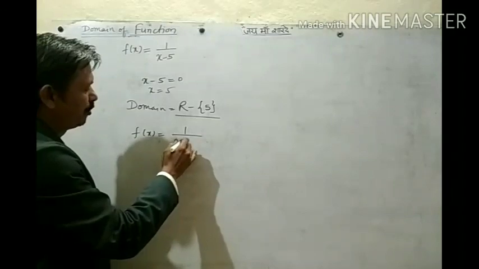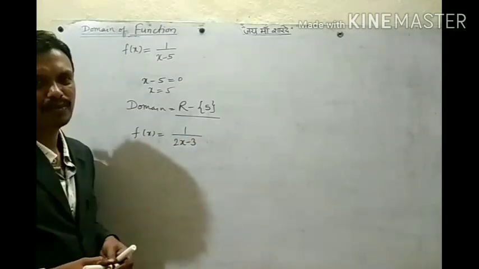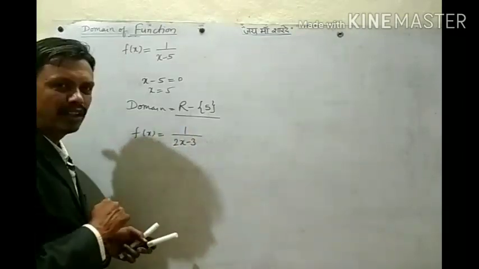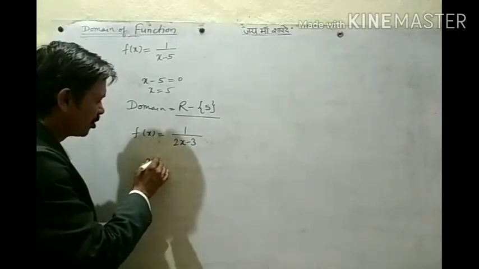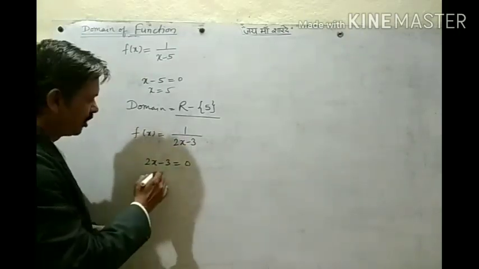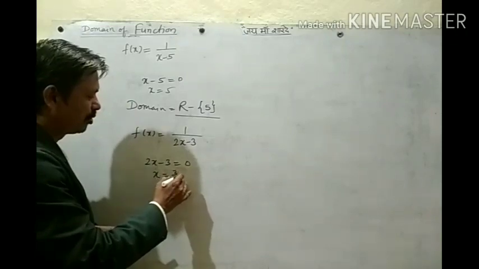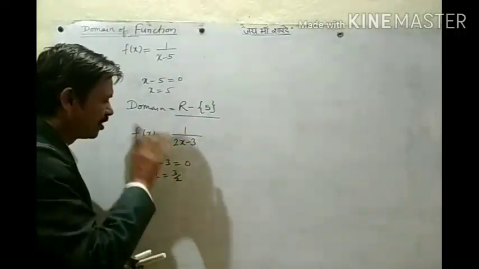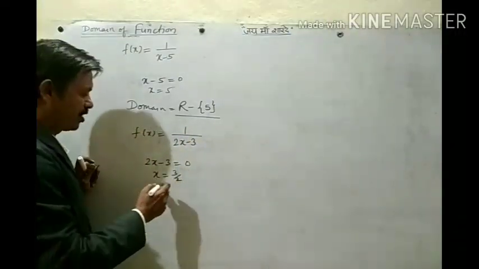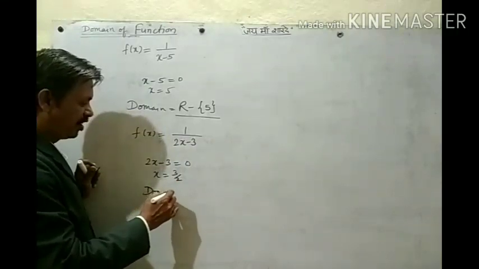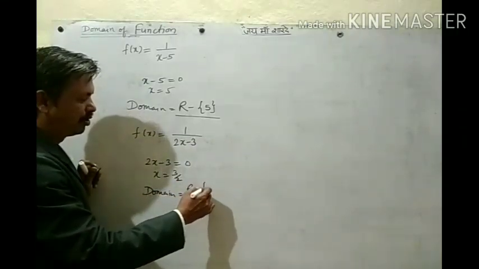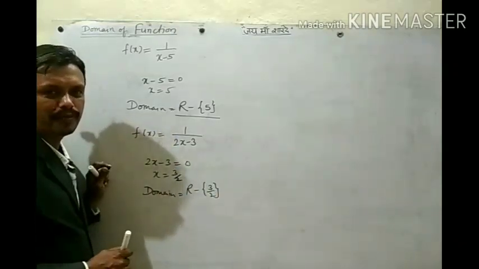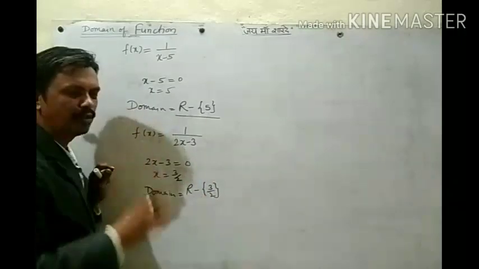One more example. What is the domain of 1 by 2x minus 3? Again, we have x in the denominator. So put the denominator equal to 0. Then we have x equal to 3 by 2. It means we can take any value of x, but 3 by 2 we cannot take. So just eliminate 3 by 2 from the set of real numbers. Then it will be your domain: the set of all real numbers except 3 by 2.